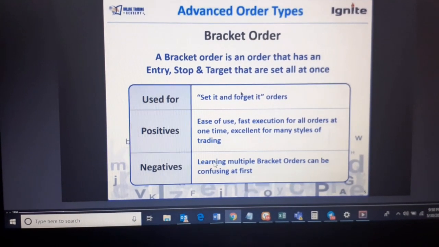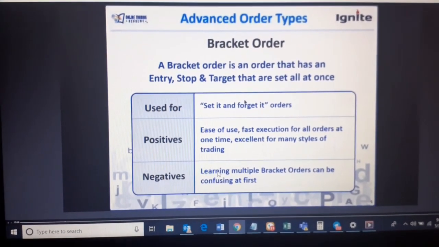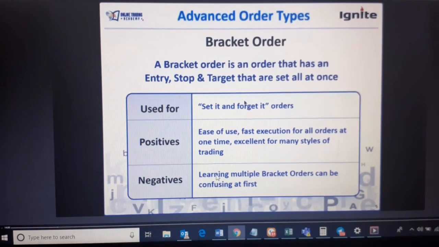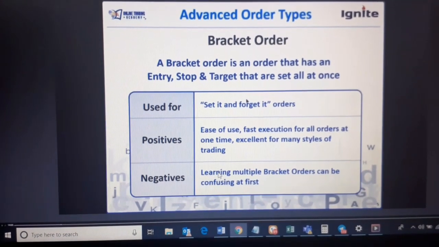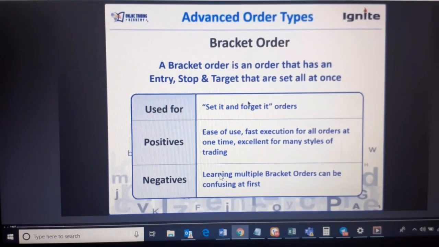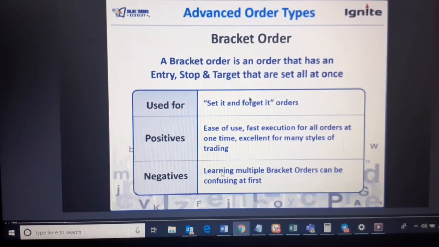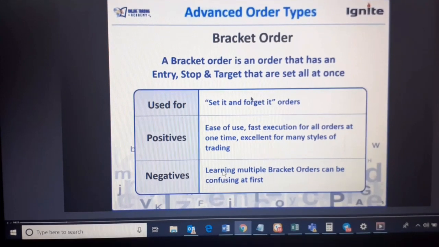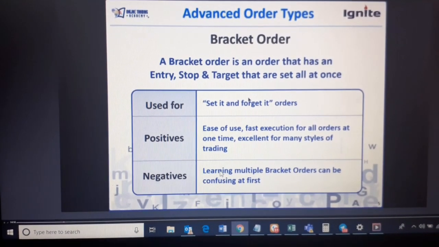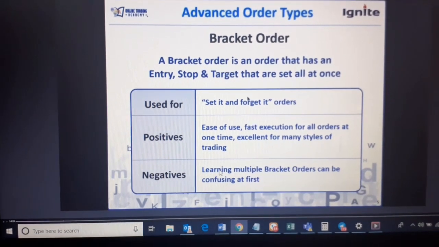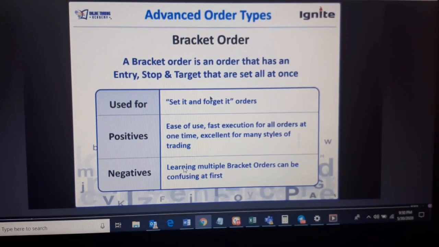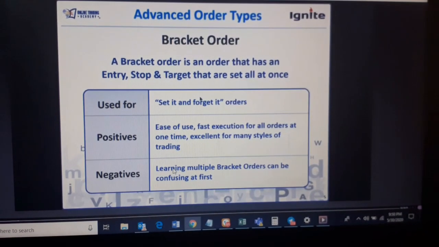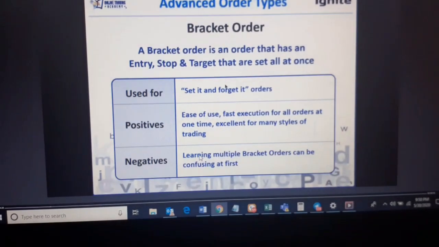Okay, now let's suppose that you went for a bracket order, with an entry price at 100, your stop loss at 95, and your target at 115. Now the price hits 100, goes up, and at 3 o'clock it is somewhere around 107. So you automatically get squared off at 107. It will not wait for the price to come to 115 so that your target gets triggered and then you get out of the trade.